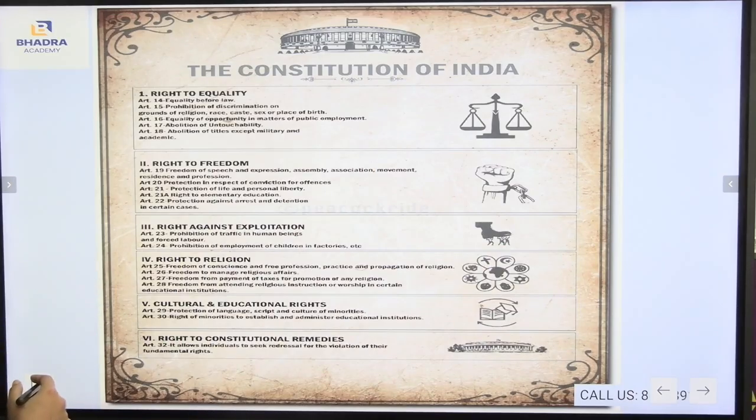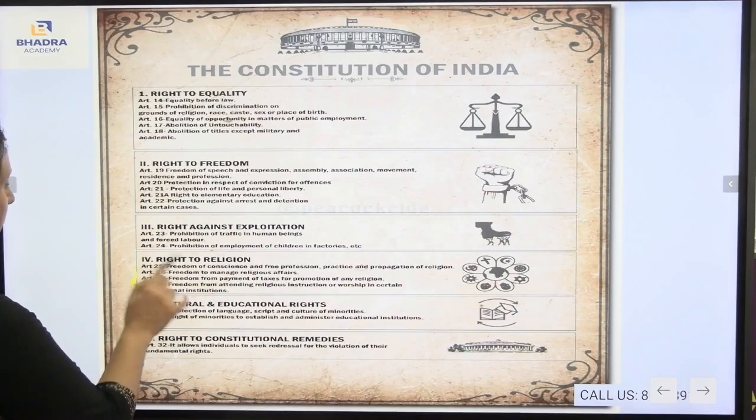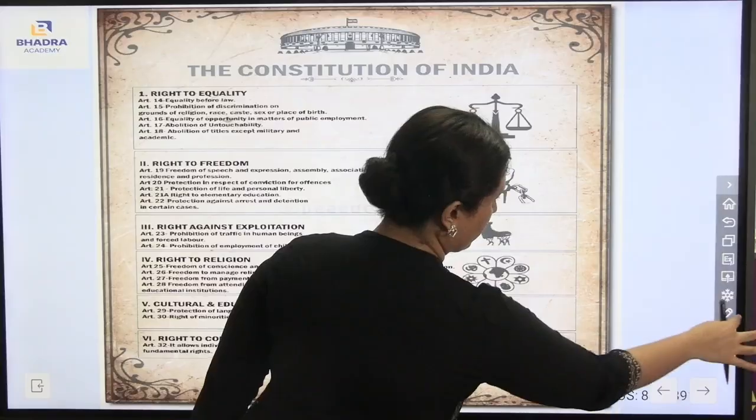Now third comes the right against exploitation: prohibition of traffic in human beings and forced labor. Article 24, prohibition of employment of children in factories. Now part 4 comes the right to religion. Article 25, freedom of conscience and free profession, practice and propagation of religion. Article 26, freedom to manage religious affairs. Article 27, freedom from payment of taxes for promotion of any religion. Article 28, freedom from attending religious instruction or worship in certain educational institutions. So these are the 4 articles coming under the right to religion.